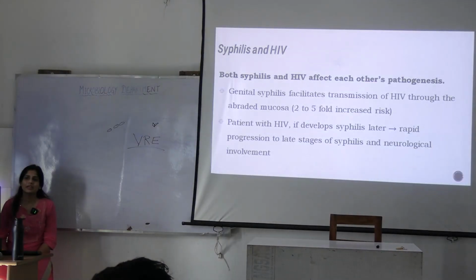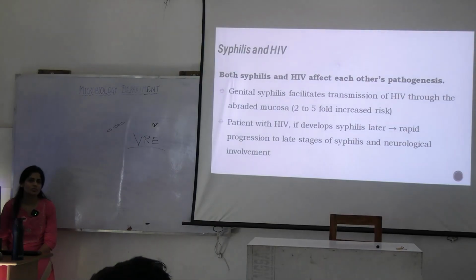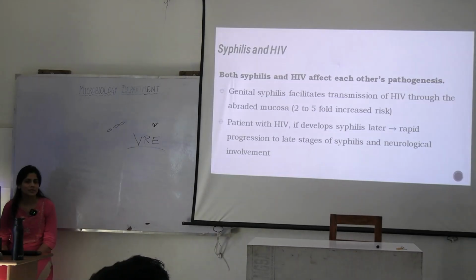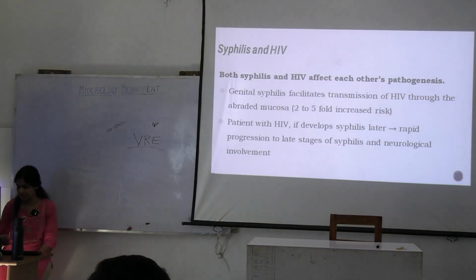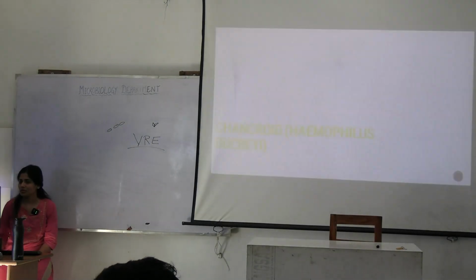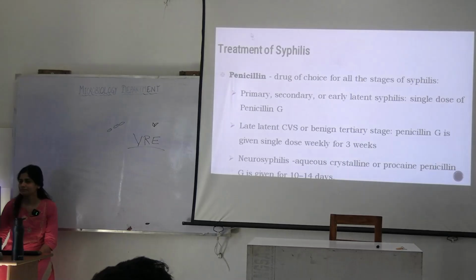How is HIV helping with the syphilis? Why do these two diseases co-occur? Why is it so common to find them together? Because of the syphilitic lesions, it is very easy to acquire HIV, right? That's how it is helping the disease to progress. Okay. How do you treat it?